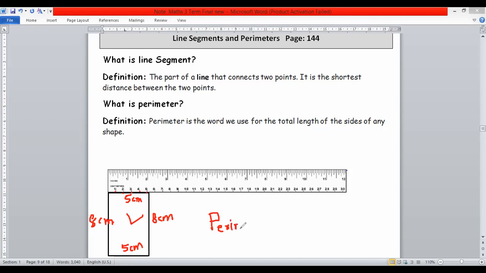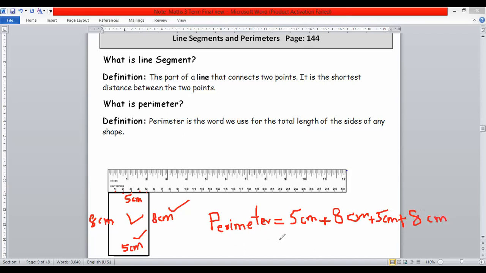So perimeter is equal to 5, start from any side, 5 plus 8 plus 8 centimeter, plus 5 cm and plus 8 cm.